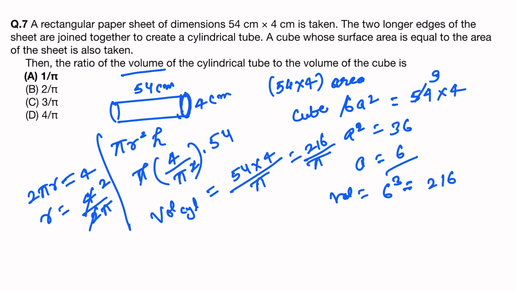So the ratio will be: volume of the cylinder 216 by pi and volume of the cube is 216. So 1 by pi. A option.